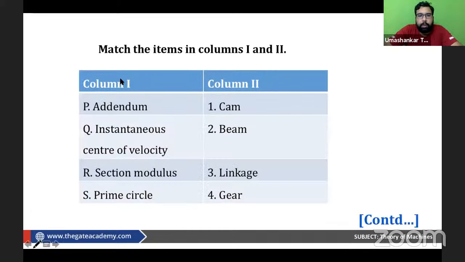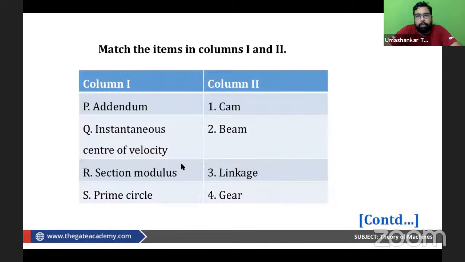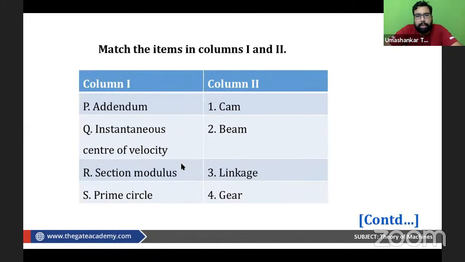Now this is a question we have to match. Okay, we have to match the following, and again it is a question of GATE 2006, 2 marks, and these are the options. Okay, so what we can do, we can match it. We can match it because the options are on the other slide. Okay, so we can have it matched. Okay, can we do it, please?